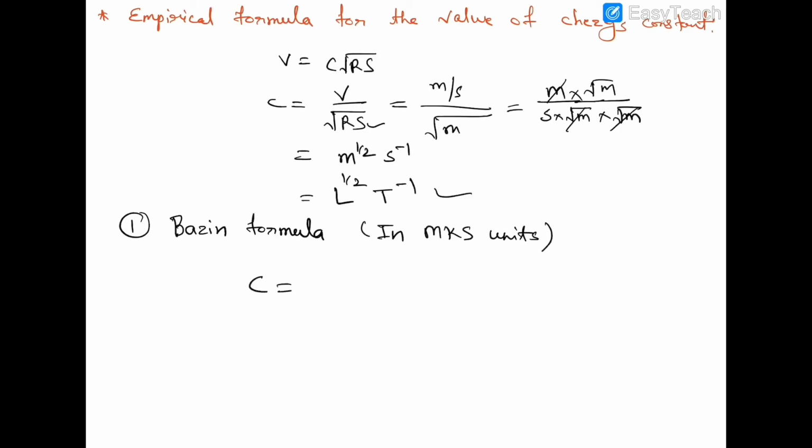C is equal to 157.6 divided by 1.81 plus K divided by root over R, where K is Bazin's constant and its value depends upon the roughness of the surface of channel.